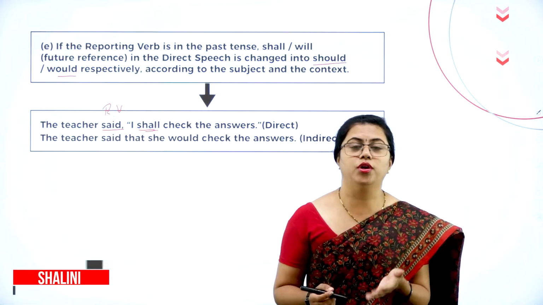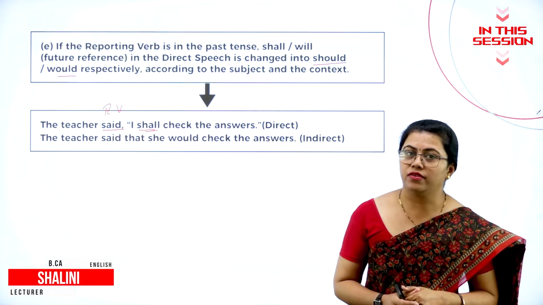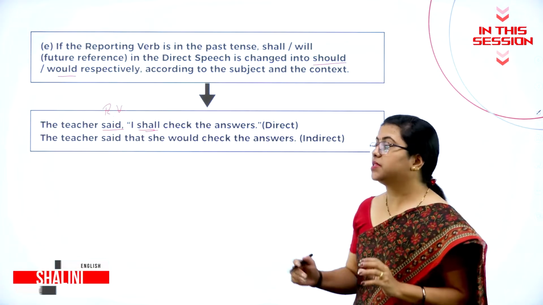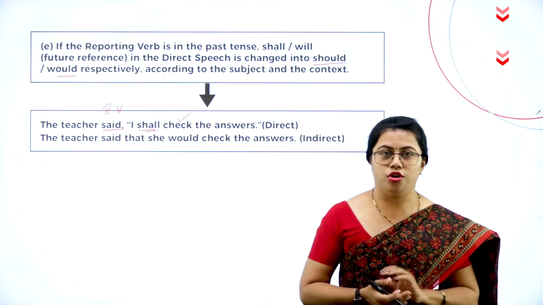Shall, should, would, will, could, can, must, all these are called as modal verbs, and along with the modal verbs there has to be another verb that is used in the sentence always.